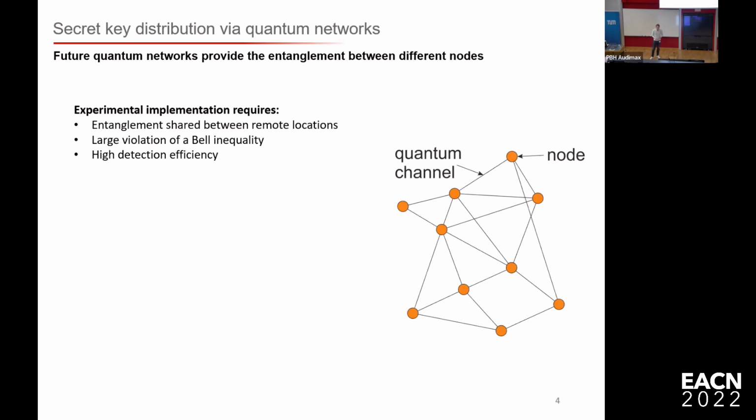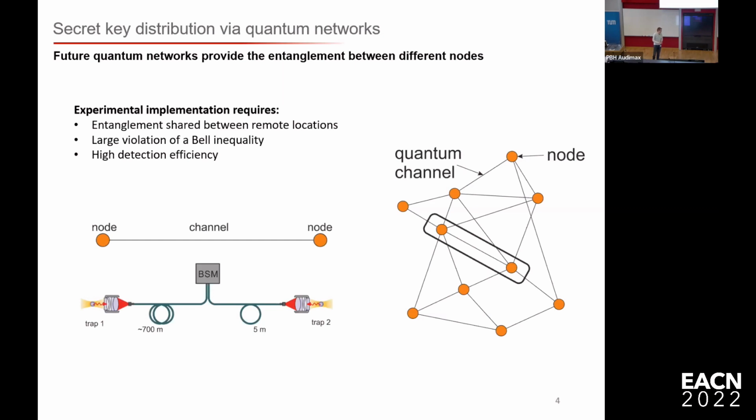The resource that we need for that is provided by a quantum network. If we have nodes which are connected via quantum channels and we have shared entanglement between those nodes, we can use the entanglement to implement the DIQKD protocols. And that is exactly what we've done here. We use a simple quantum repeater link to, for the first time, implement such a DIQKD scheme. The entanglement generation process is as follows. We first generate atom-photon entanglement in both of our nodes individually.